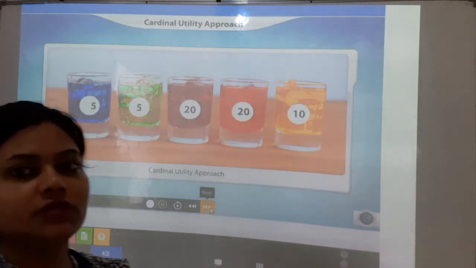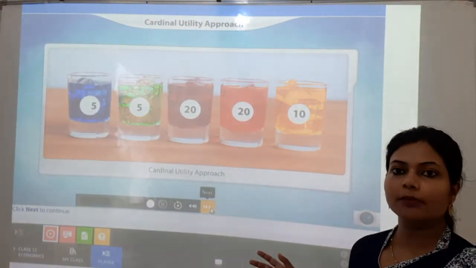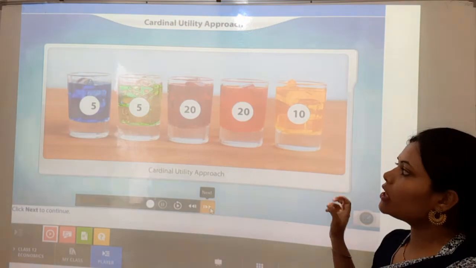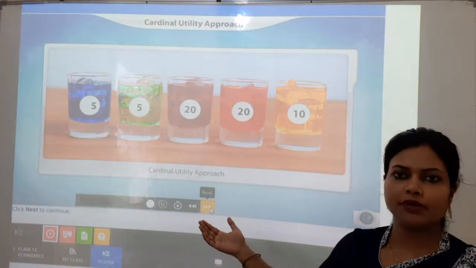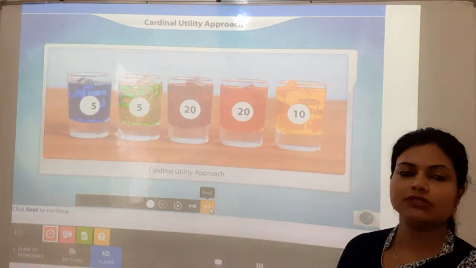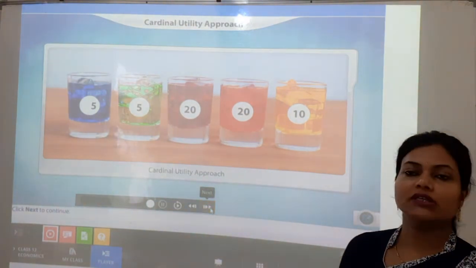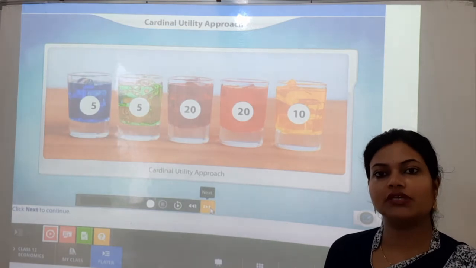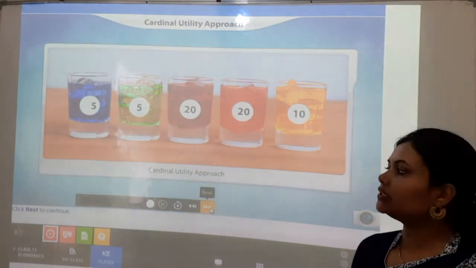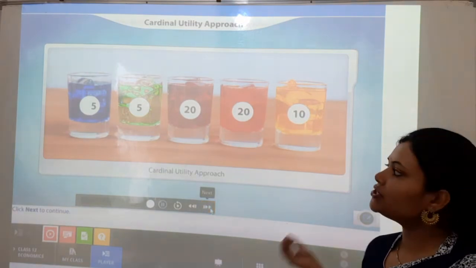So here, first of all, the concept is given about the cardinal utility approach. There are 5 different samples of the soft drink. As it is there for selling purposes, consumers will demand different types of these drinks. When the consumer drinks it, there will be some satisfaction level which they will reach. So how are we going to measure that? That is the concept of cardinal utility. According to this approach, satisfaction level can be measured in numbers.